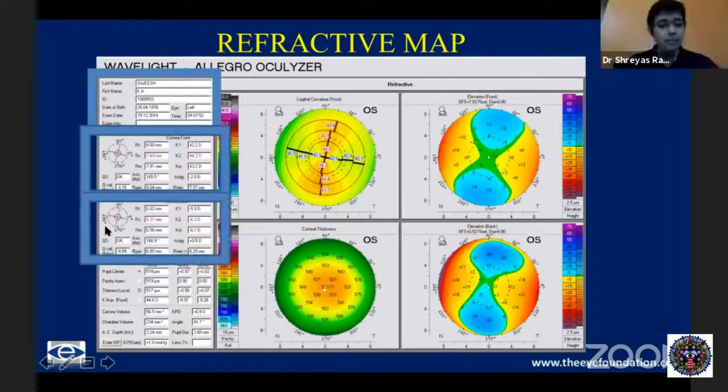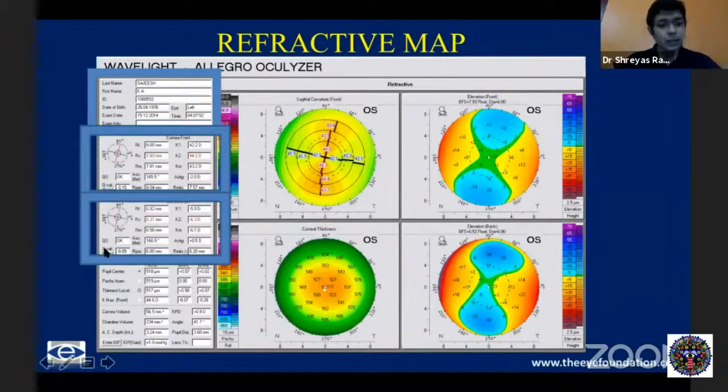You have the same set of values for the back of the cornea, where you can again look at the K1, K2, and the astigmatism on the posterior part of the cornea, which is becoming more and more important, both in refractive surgery as well as when we're correcting astigmatism in toric intraocular lens implants.